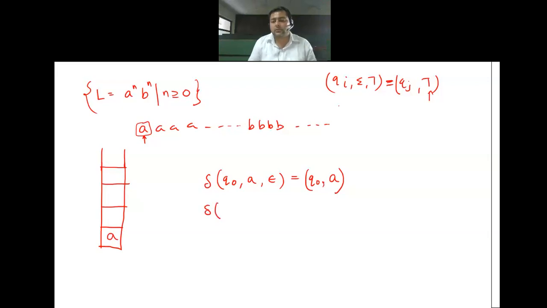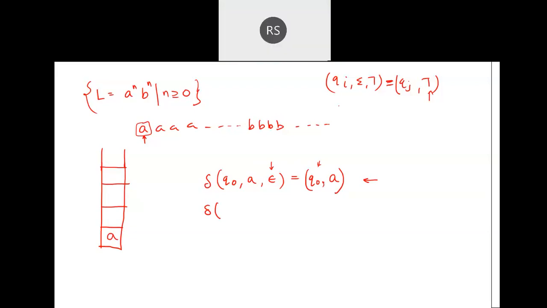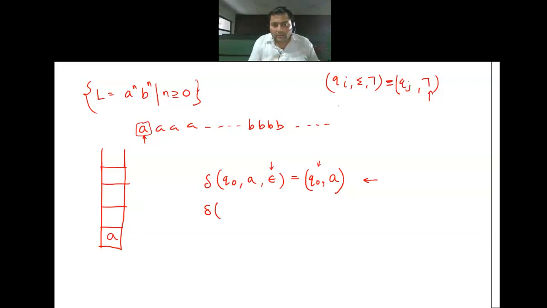Although you are thinking that this transition will be repeated, tell me one thing. Once A has been pushed onto the stack, will I ever have null on the stack again? Of course not. That means even if you have written the same state, this is not going to repeat, because this condition will not come again.